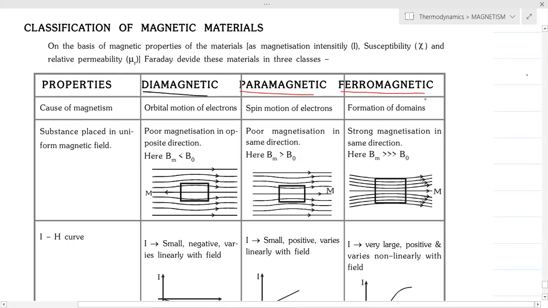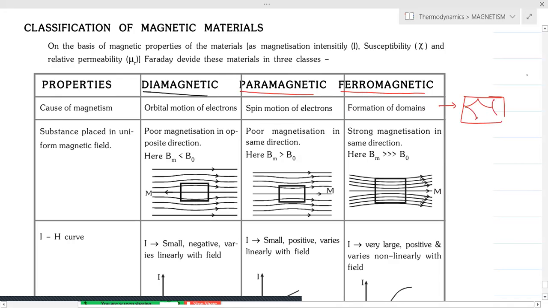When we think of a ferromagnetic material, we have a domain-like structure. In the domain structures, we have tiny atomic dipoles. Whenever we have tiny atomic dipoles, they align in the external field direction.